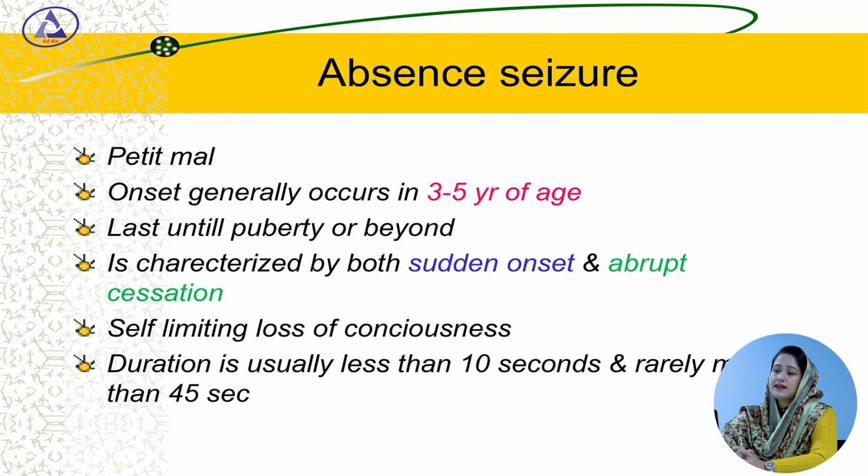Absence seizure, another name is petit mal. The onset generally occurs at 3 to 5 years of age and lasts until puberty or beyond. It is characterized by both sudden onset and abrupt cessation. Self-limiting loss of consciousness occurs and duration is usually less than 10 seconds and rarely more than 45 seconds.